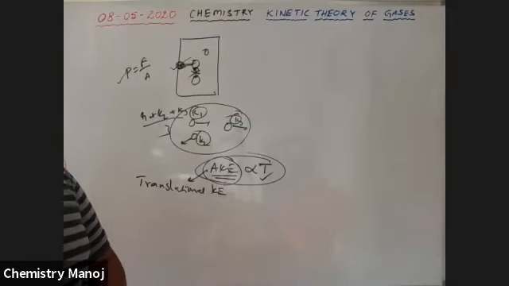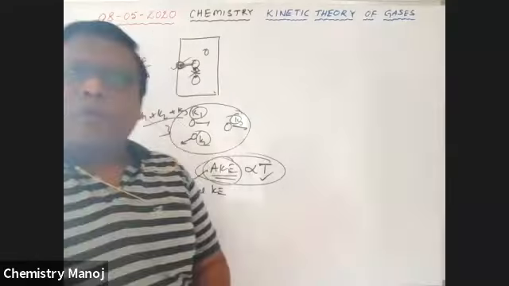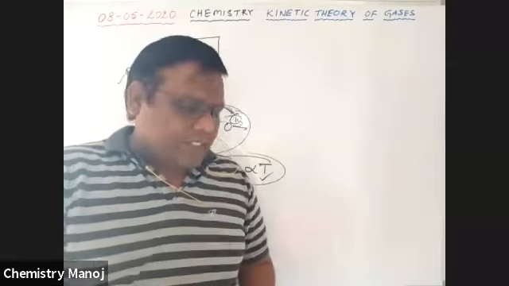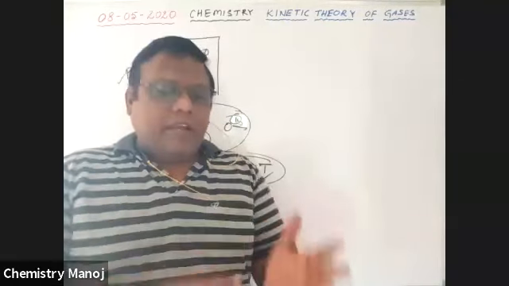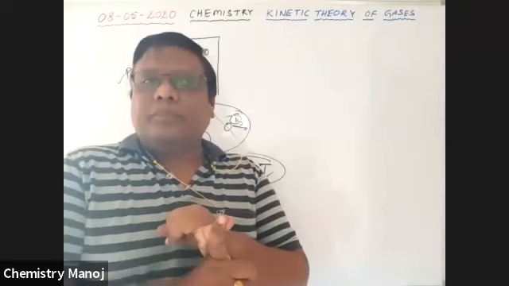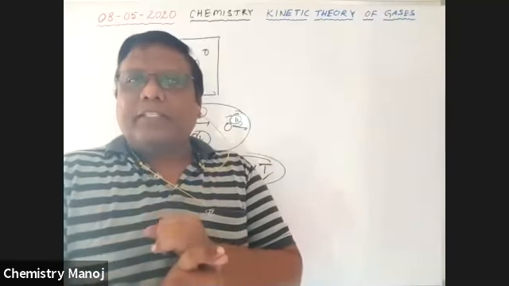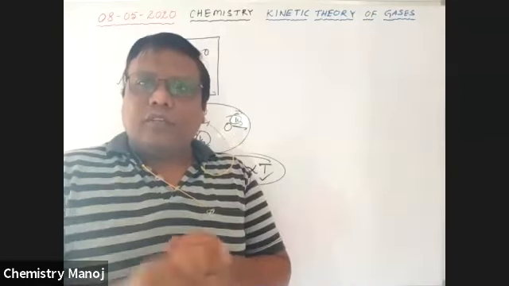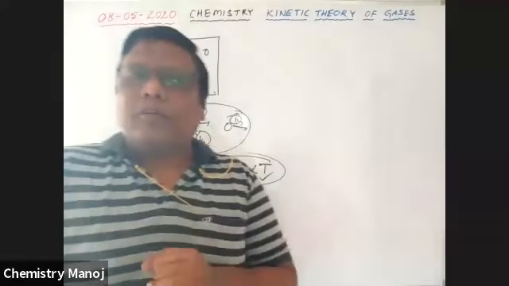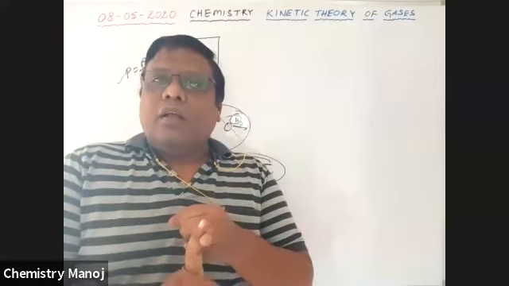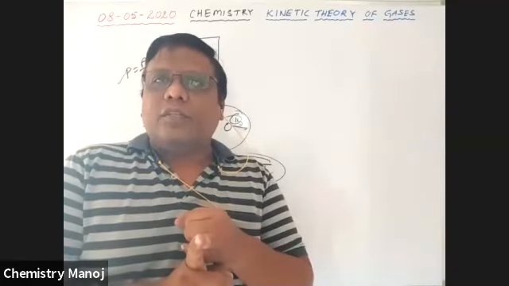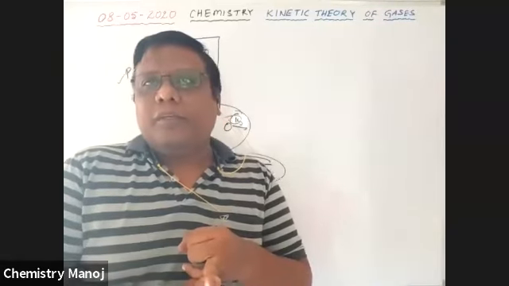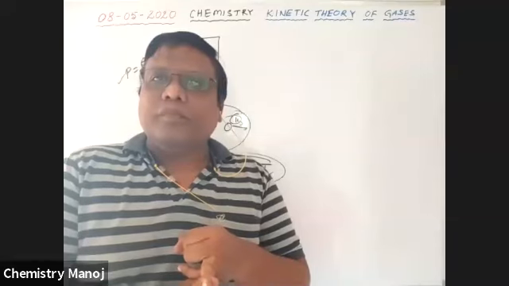So these are some postulates of the kinetic theory of gases. Almost 7 or 8 points we apply here. See once again, I'm going to repeat. Every gas has a large number of tiny, sphere-like particles. Those may be called atoms or molecules. Listen carefully. These particles move freely in all directions and occupy all the space available.